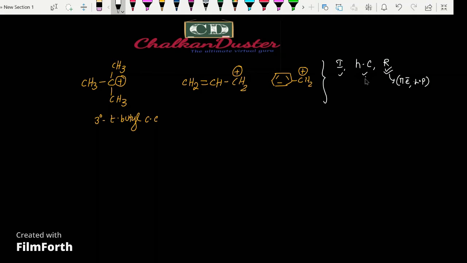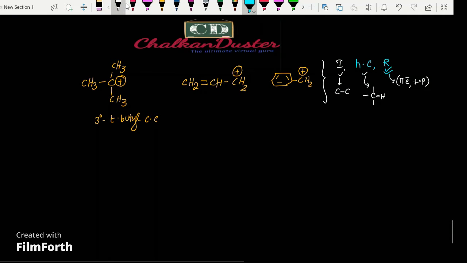Hyperconjugation involves delocalization of C-H sigma bond electrons. The C-H sigma bond is a very strong bond, so its delocalization is not as effective as resonance. The inductive effect involves just a displacement of carbon-carbon sigma bond electrons, which is even less effective than hyperconjugation. So here we mainly focus on hyperconjugation and resonance, with resonance more dominating than hyperconjugation.